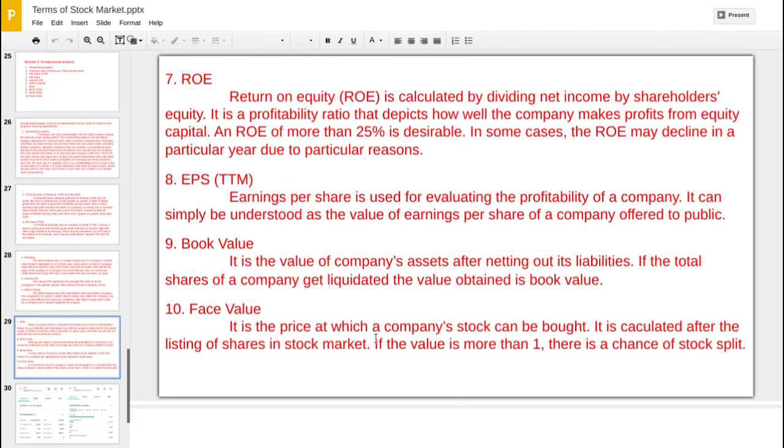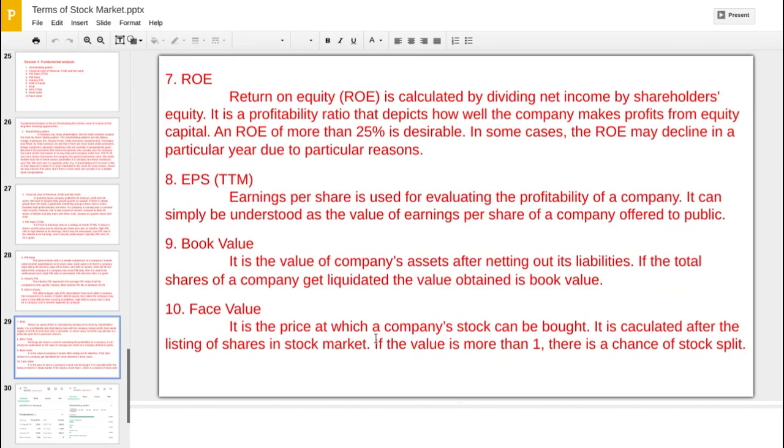Then coming to EPS, earning per share, and again this is based on 12 months, that is 1 year. So how much earning is there per share? That means what is the value of the earning of a share that the company offers to the public. Then coming to the book value.